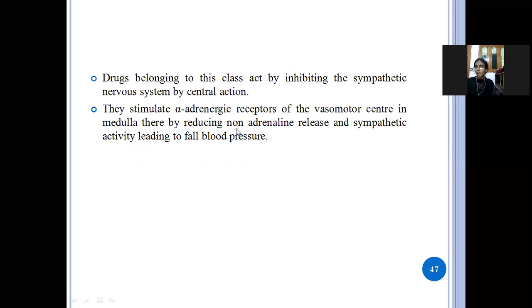If the noradrenaline release is reduced, it will lead to a fall of the blood pressure. So the drug will inhibit the sympathetic nervous system by stimulating the alpha adrenergic receptors of the vasomotor center in the medulla, so it will reduce the noradrenaline release, and the blood pressure will fall automatically.